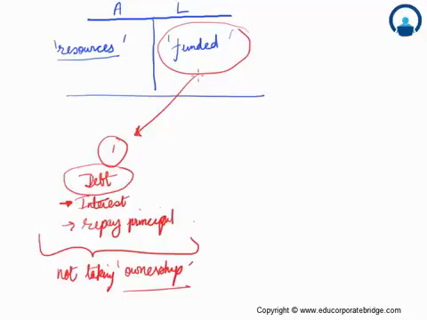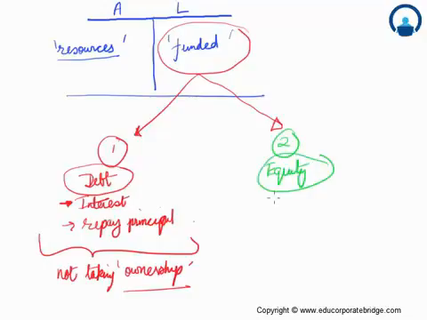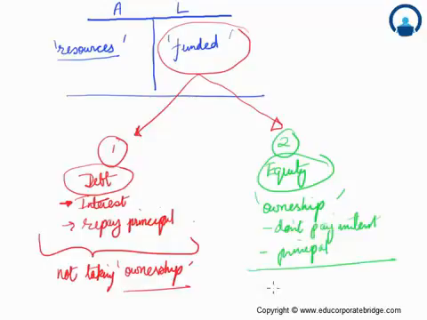Now there can be another way in which the company can fund itself. The second way is through equity capital. Now equity capital is all about investing and taking ownership in the firm. So if you're talking about ownership in the firm, the company is not liable to pay interest, and obviously doesn't have to pay principal, but what investors actually get is something like dividends.